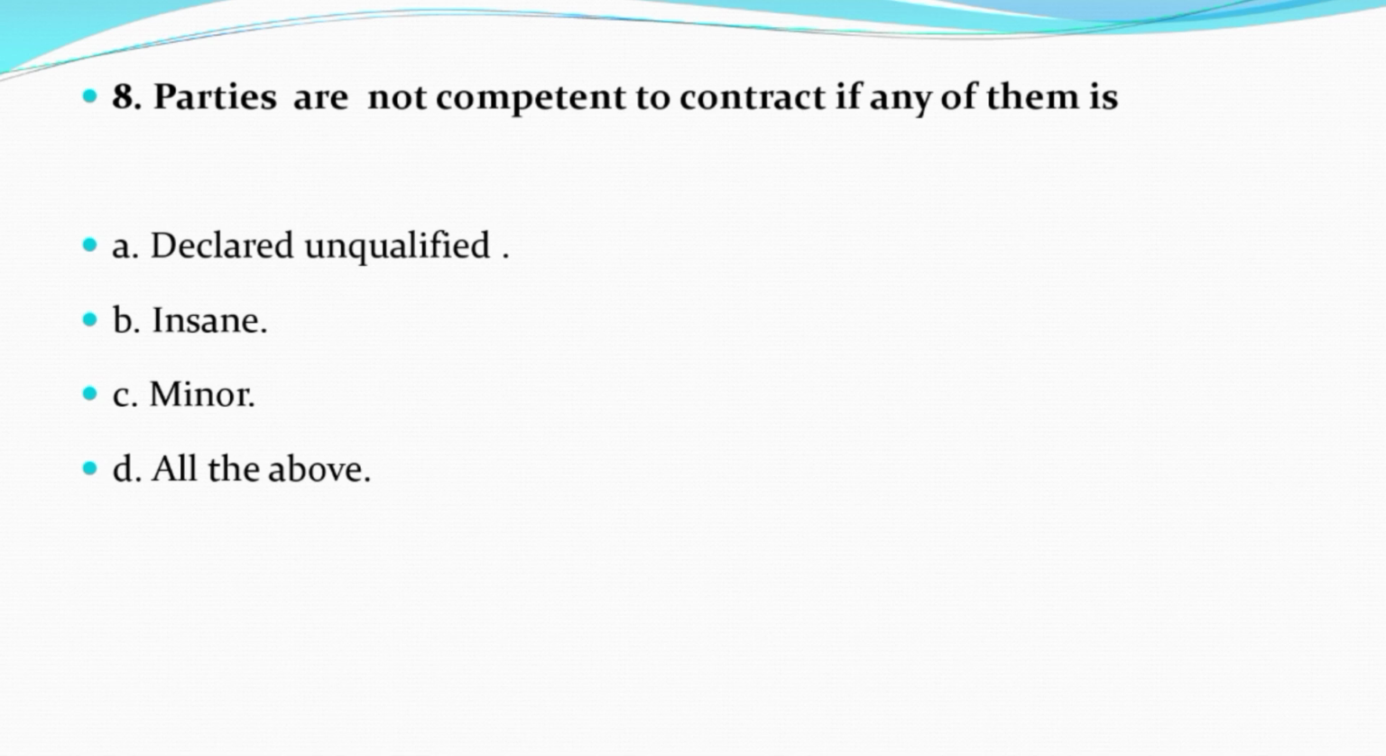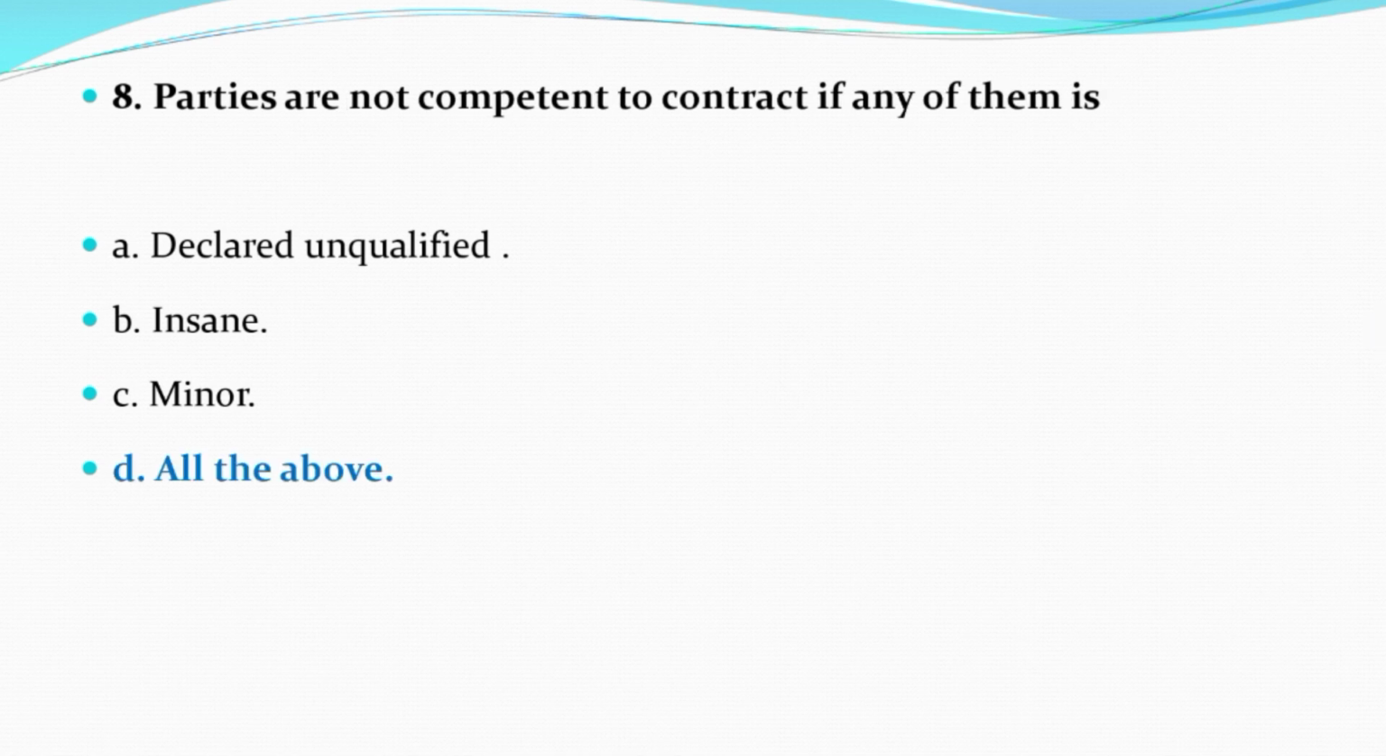Now question number 8. Parties are not competent to contract if any of them is option A declared unqualified, option B insane, option C minor, option D all of the above. And the correct answer is option D, that is all of the above.